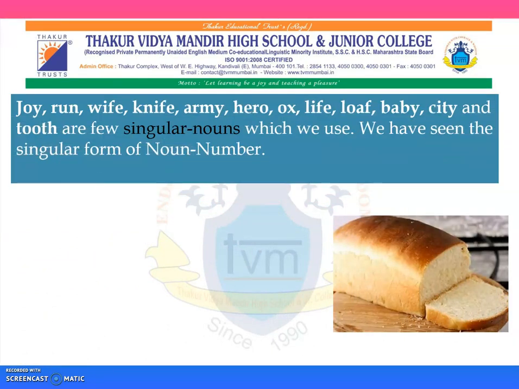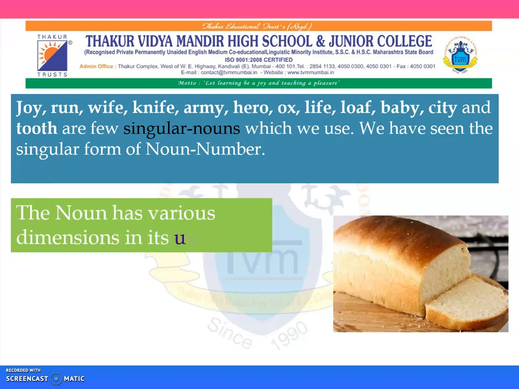Just as we have different kinds of nouns, let us see a few peculiarities. Joy, run, wife, knife, army, hero, ox, life, loaf, baby, city and tooth are few singular nouns which we use. We have seen the singular form of noun number.